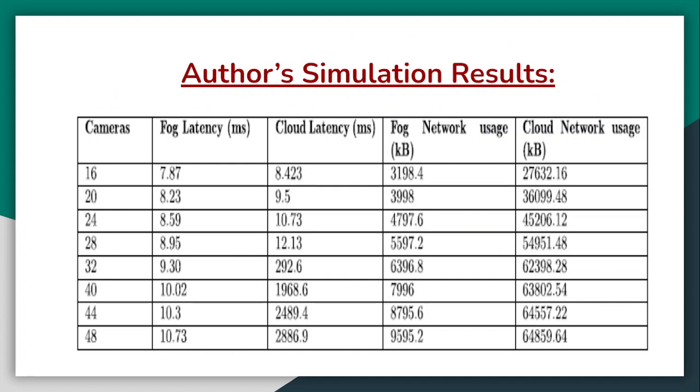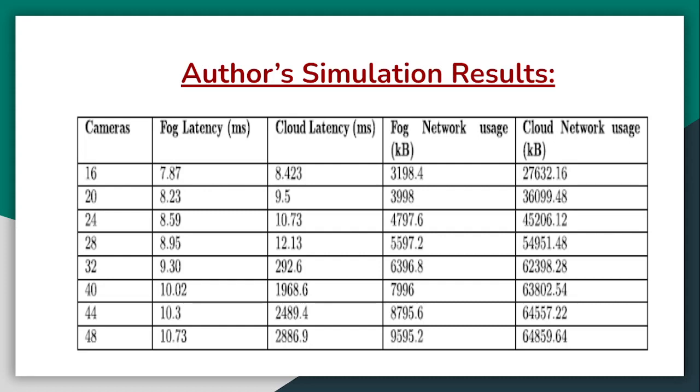I would also like to point out that when we simulated our results, we created a file for simulating these architectures, and we found out that there was quite a lot of difference in the results of the simulation. Although the fog latency and fog network usage were quite similar, we wrote our script in such a way that there was a difference in the cloud network usage and cloud latency.